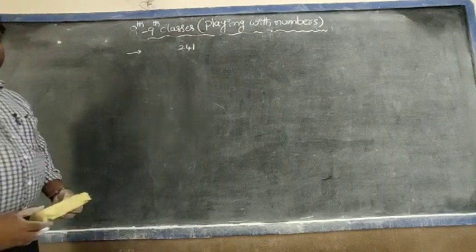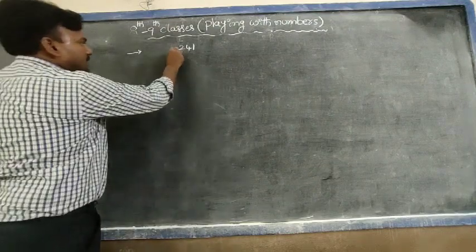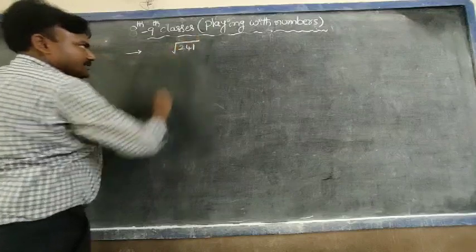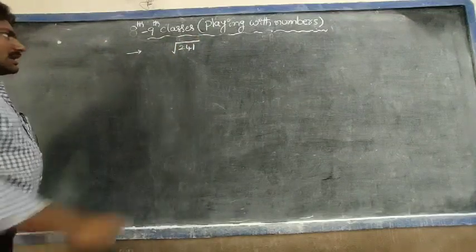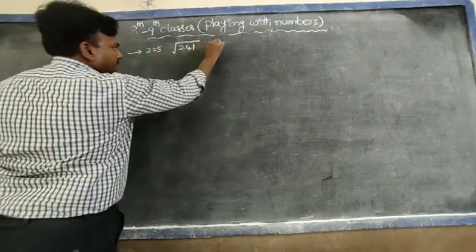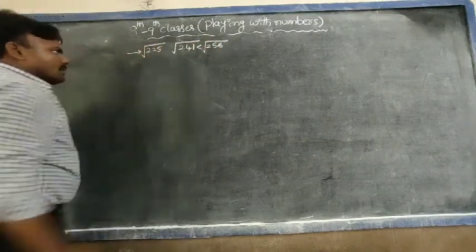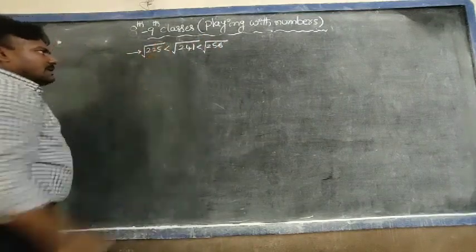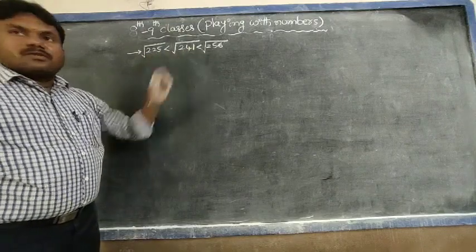First of all, the first step is to find the square root of 241. 241 is not a perfect square, so it lies between 225 and 256. Square root of 241 is greater than 15 and less than 16.